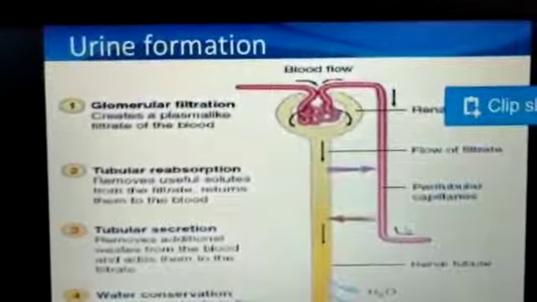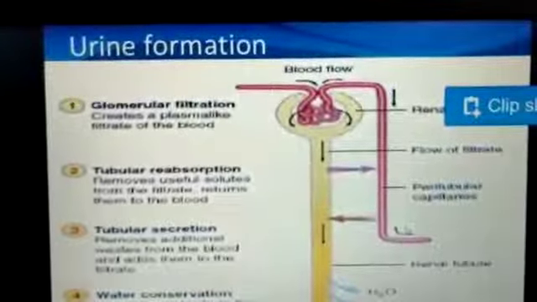What are the steps of formation of urine? You just remember. First one is glomerular filtration, second tubular reabsorption, third tubular secretion, and fourth water conservation. So the first step, as we studied, is glomerular filtration. Whatever enters the kidney with full pressure enters the Bowman's capsule, and the glomerulus helps in filtration.